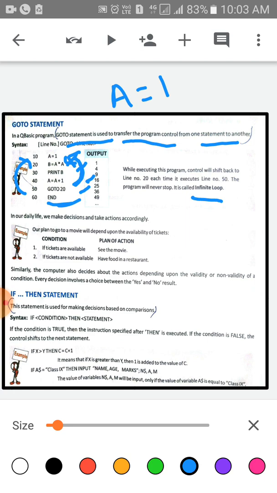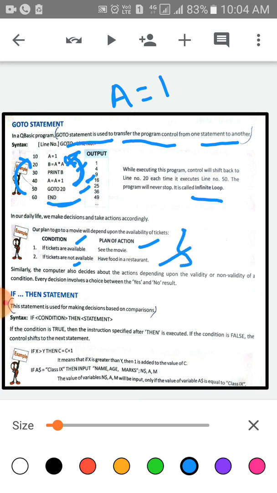In our daily life, we make decisions and take actions accordingly. Let's take a second example. Our plan to go to the movie will depend upon the availability of tickets. The conditions are: if tickets are available, plan of action is see the movie. If tickets are not available, plan of action is have fun in a restaurant.